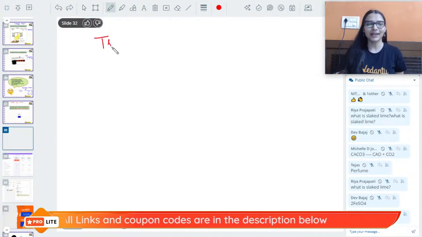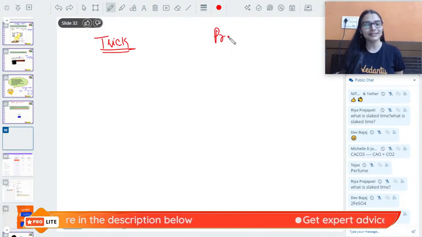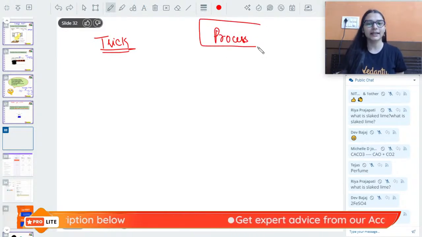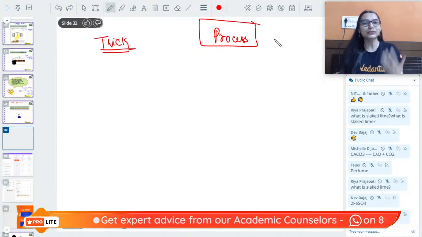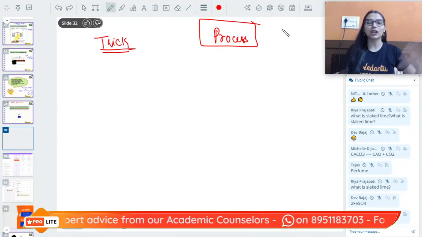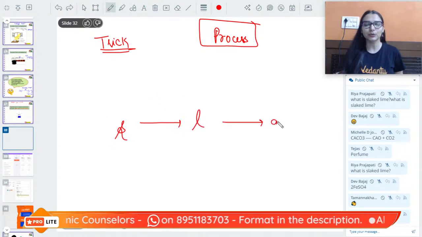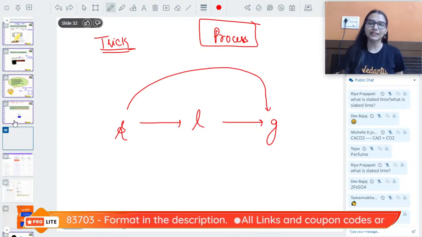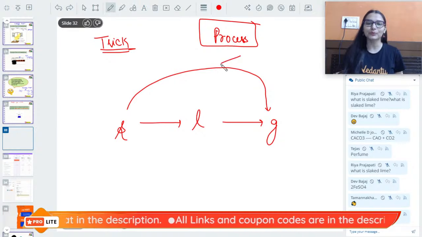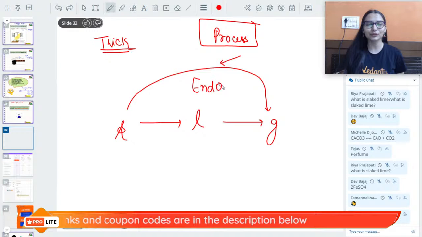And one more thing guys, I will give you a trick. Endothermic and exothermic processes are also possible. Endo and exo processes are also possible. A process can be a physical change also. A reaction is always a chemical change, right? Like if you see solid to liquid, liquid to gas and solid to gas, whenever you are doing these changes, the heat is always absorbed during the process, and these processes are endothermic.